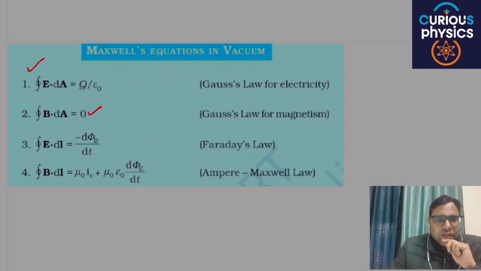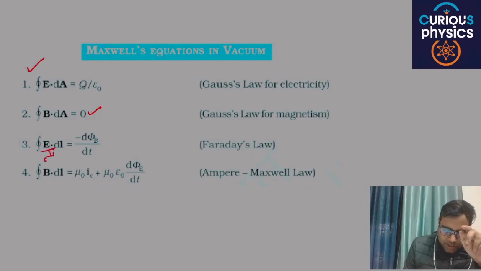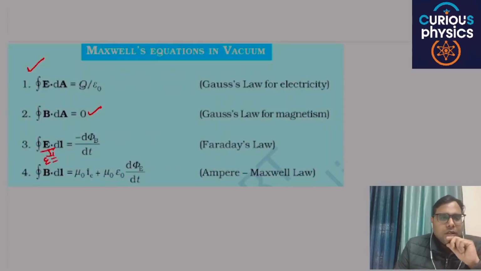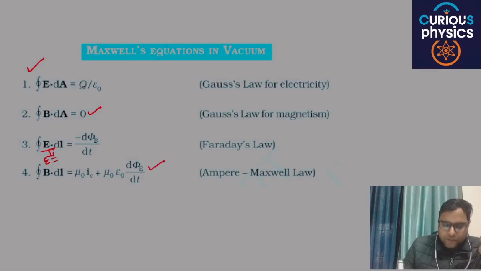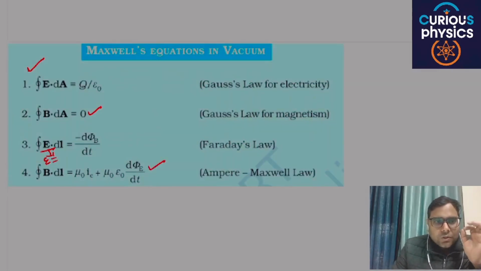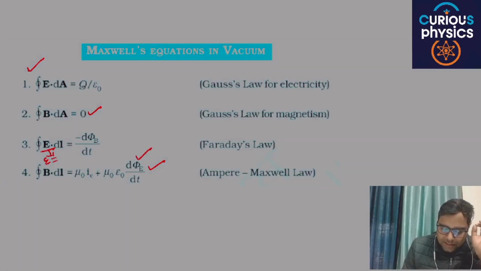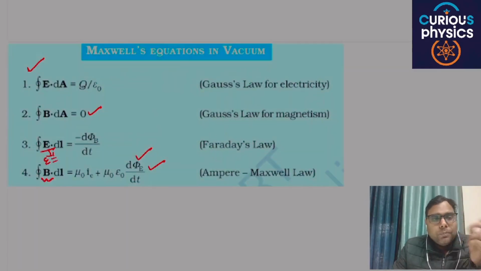And then next one is Faraday's law. The closed integral of E dl is nothing but the induced EMF. We know this relation: integral of E dl is equal to the potential difference, minus d phi B by dt, where phi B is nothing but the magnetic flux. And this last equation we have just derived. This is electric flux and this is magnetic field, meaning both the terms are related to each other. Are you able to understand my point or not?